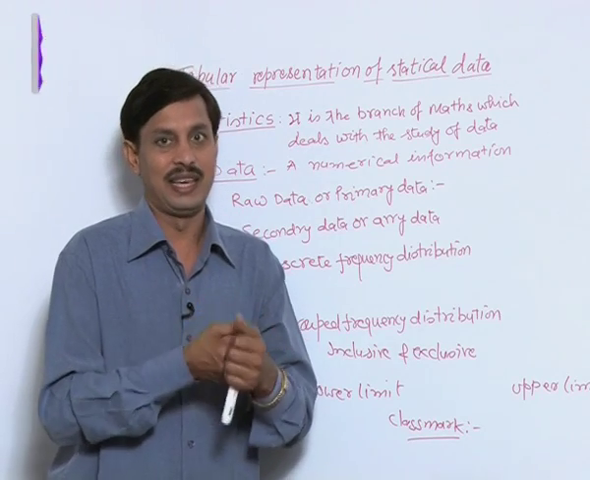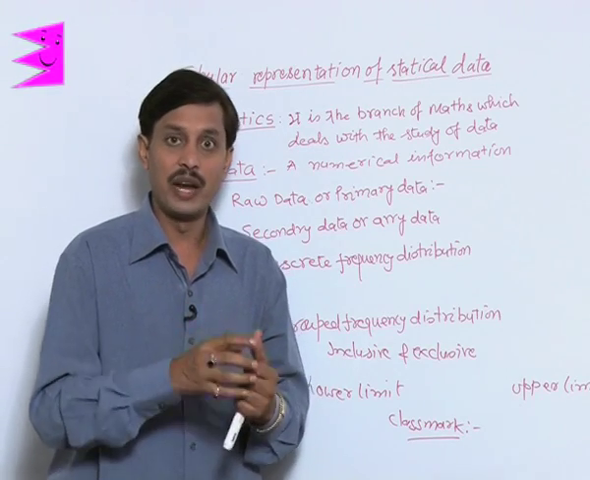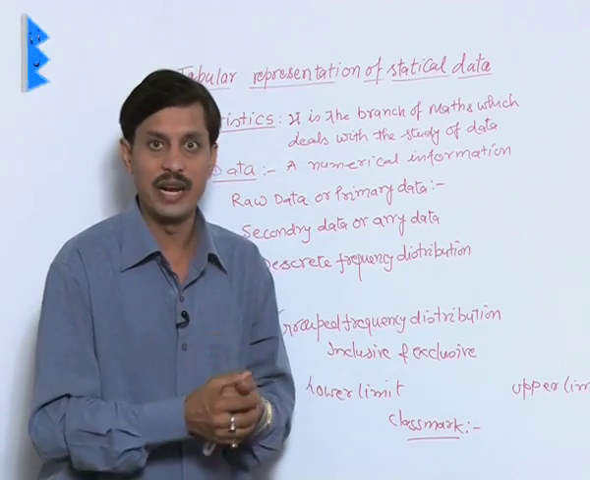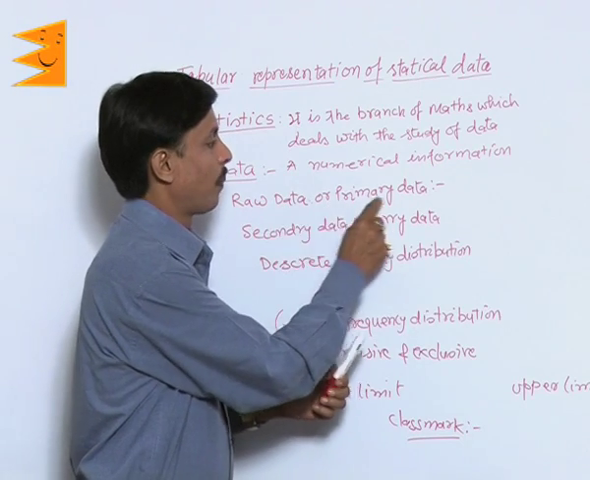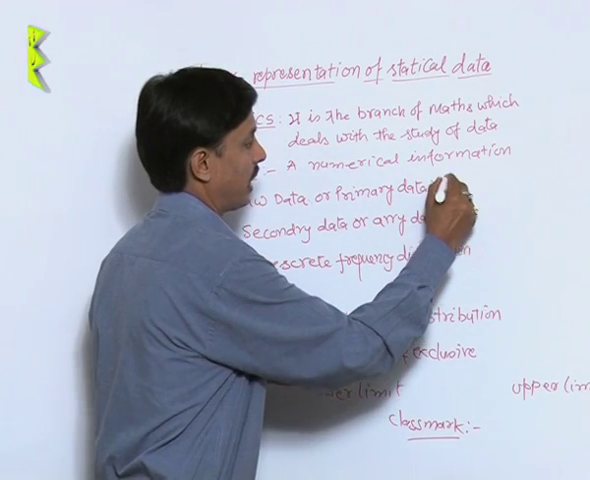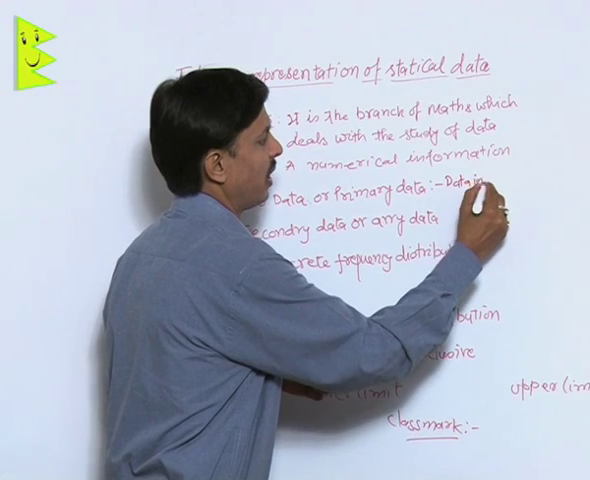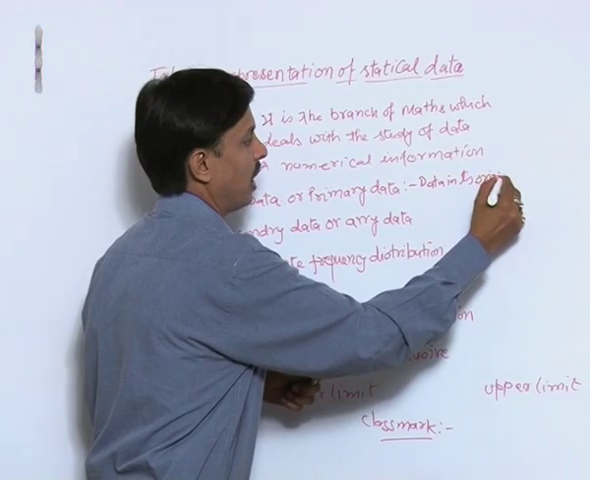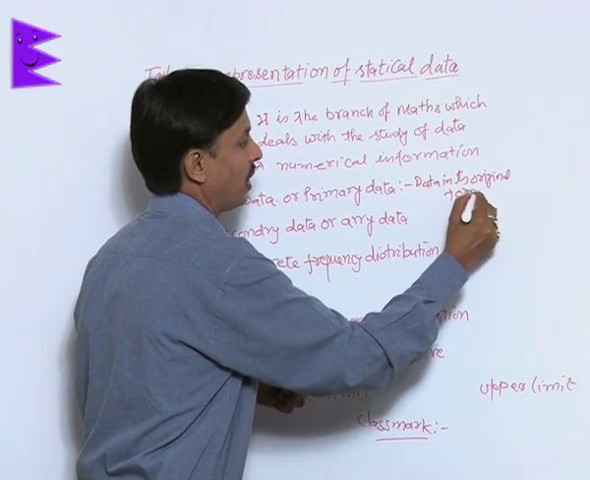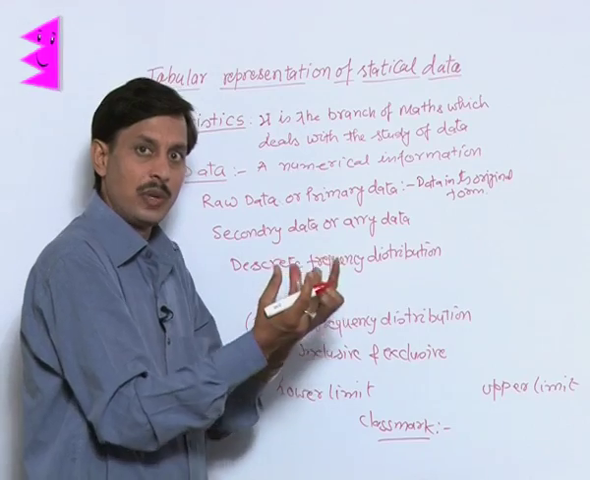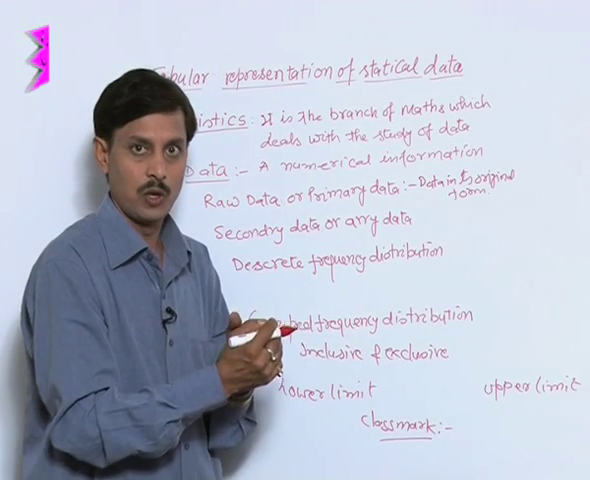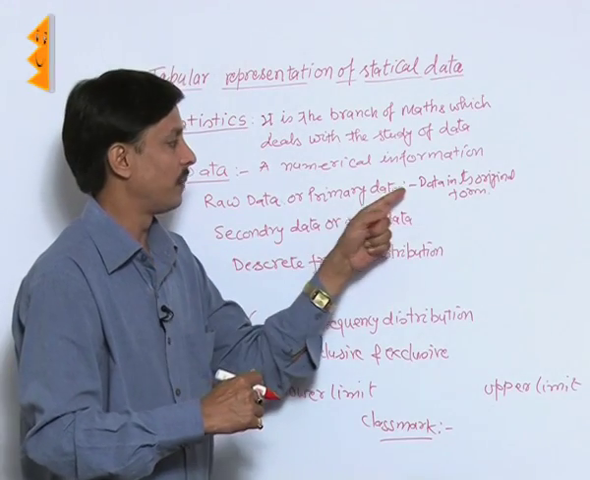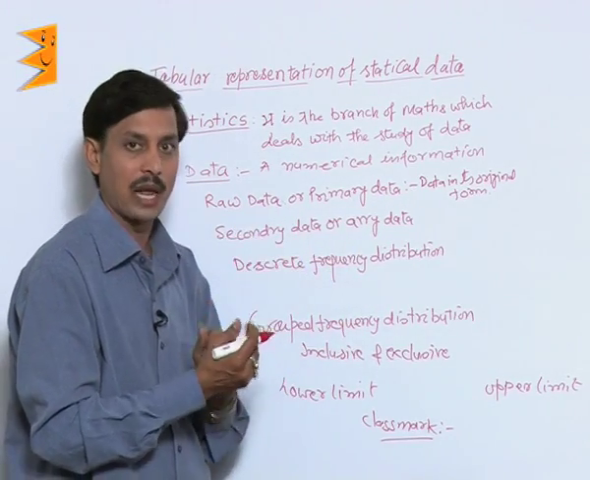Then one will analyze what is the position of that place where you are residing. So the raw data or primary data is the data in its original form. When data has been given directly from the source, without any change, without any arrangement, without any manipulation, that is known as raw data or primary data.